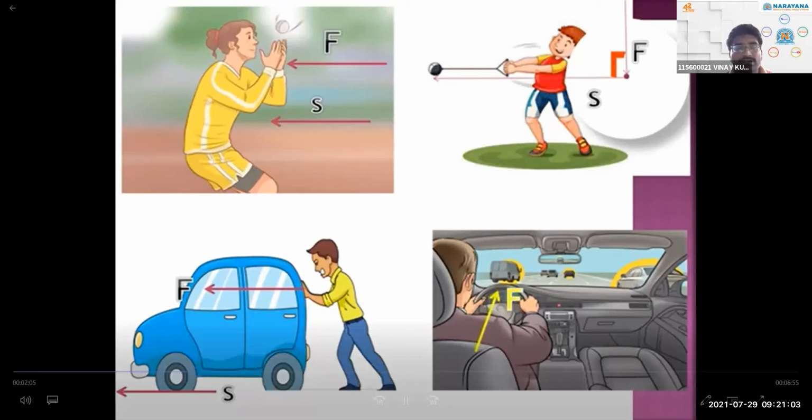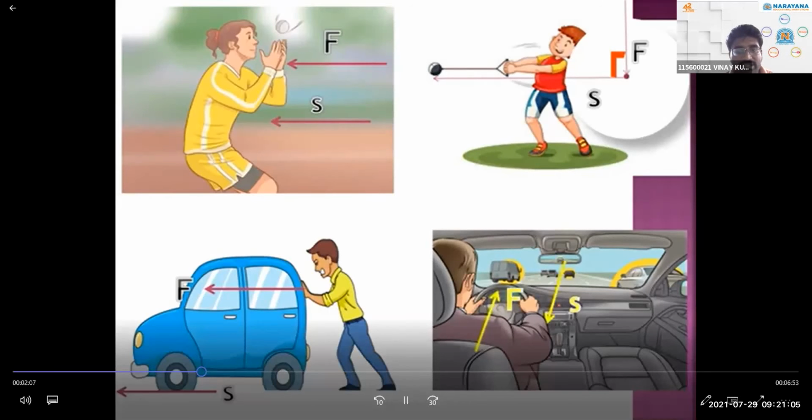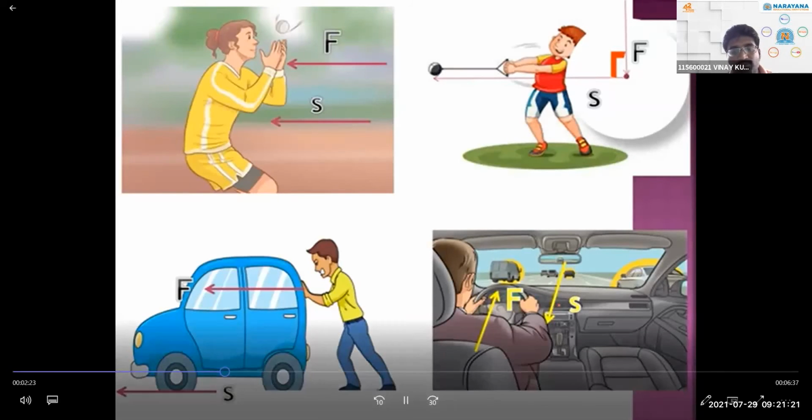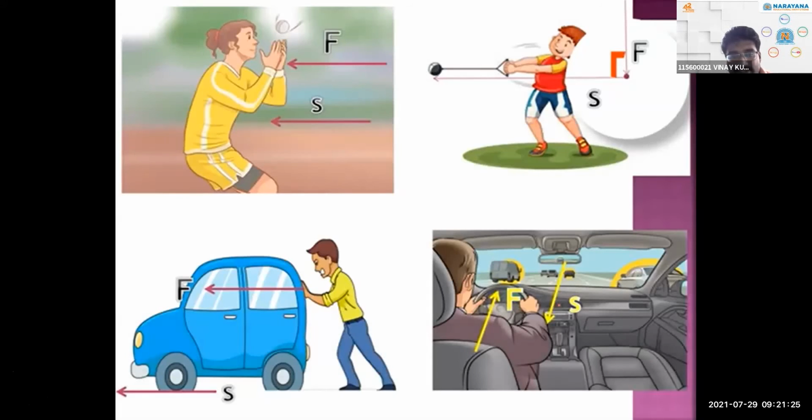Coming to the fourth one, here the force is applied on the steering and the displacement is on the brake where it is stopping. So when force and displacement are opposite to each other, then what type of work done is it? Negative. Negative work done. Very good. So these are the different types of work done which we can see by these examples.